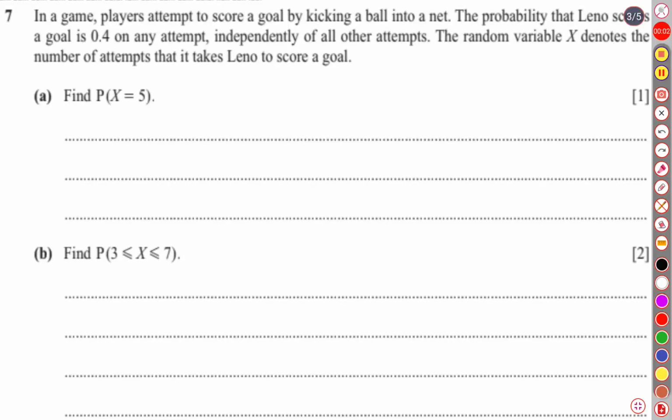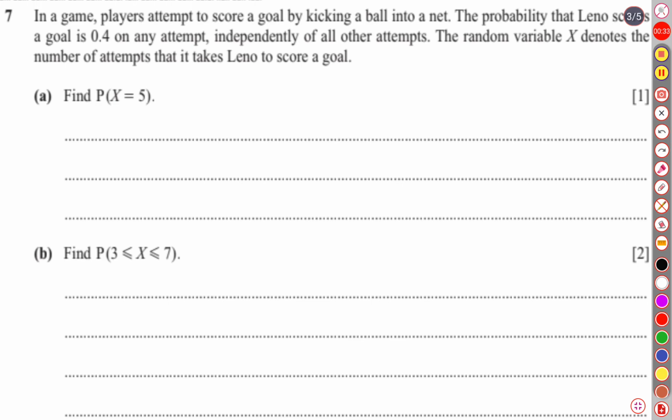Question number 7 says, in a game, players attempt to score a goal by kicking a ball into a net. The probability that Lino scores a goal is 0.4 on any attempt, independently of all other attempts. The random variable X denotes the number of attempts that it takes Lino to score a goal. Find the probability of X equal to 5.